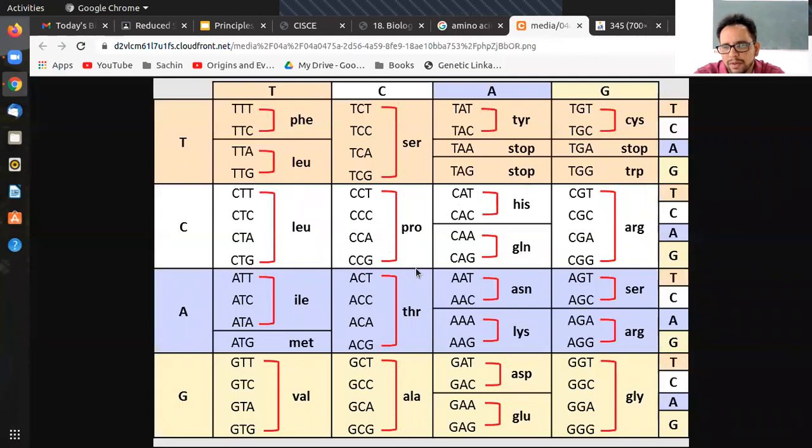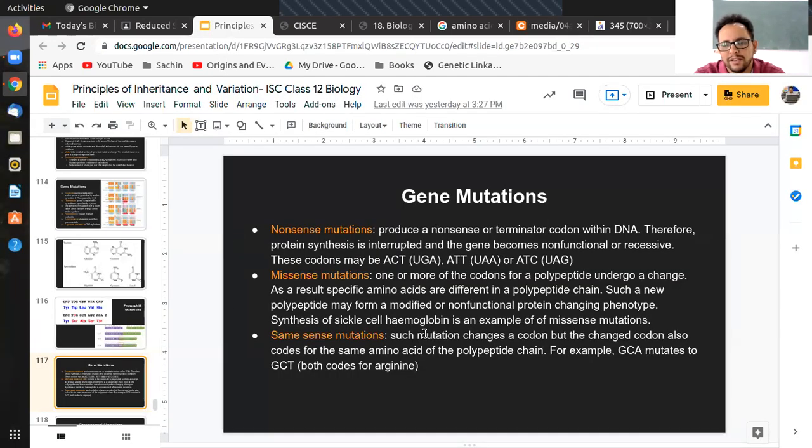So in this, if you see where is arginine, ARG, this one, right? AGG. That means even if the last nucleotide is changed, that mutation will lead to same sense mutation. That means even if this change is happening from this nucleotide to this nucleotide, that is A to G, that will still code for arginine. Or in this case, for example, even if there is an A to G change, it will still lead to lysine. Or for that matter, there will always be this same sense mutation for most of the amino acids, and that is what is referred to as same sense mutation.